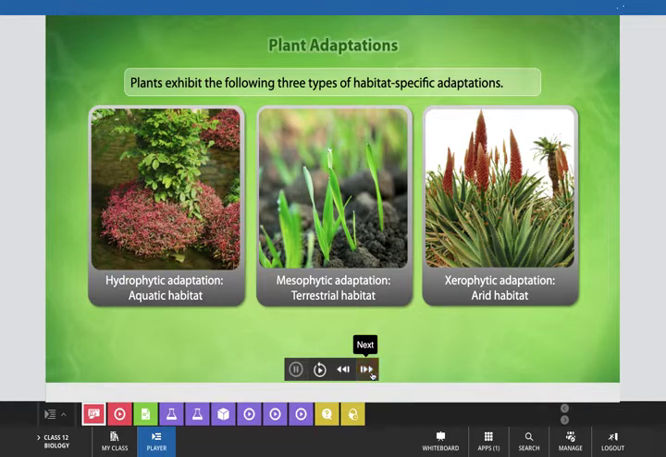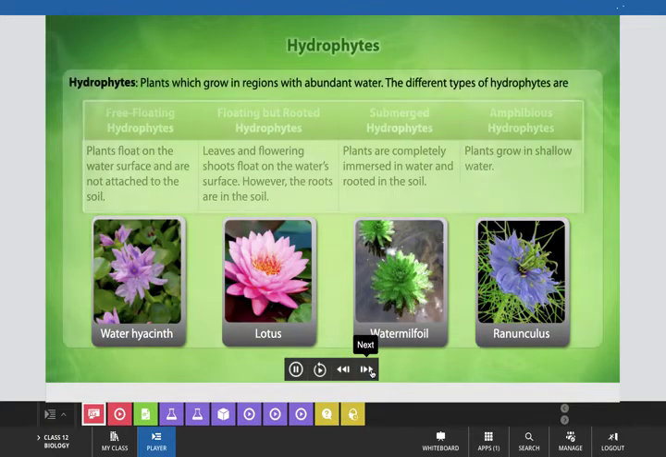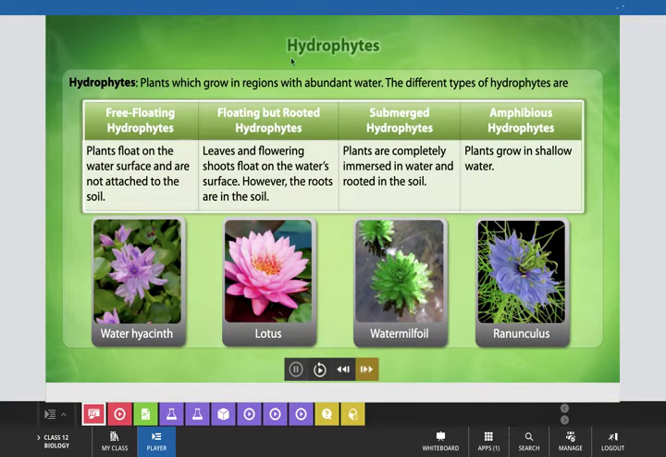Now these are the three types of plant adaptation about which we are talking here with the help of certain examples. First of all, we are learning here about the hydrophytes. Hydrophytes are the plants which grow in regions with abundant water. The different types of hydrophytes are given here. Again, these are of different types. Free floating hydrophytes, in which you can see water hyacinth. Plants float on the water surface and are not attached to the soil in this category of hydrophytes.